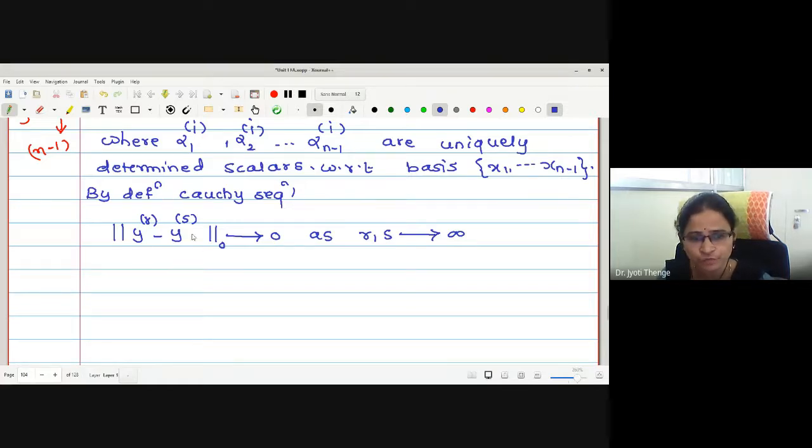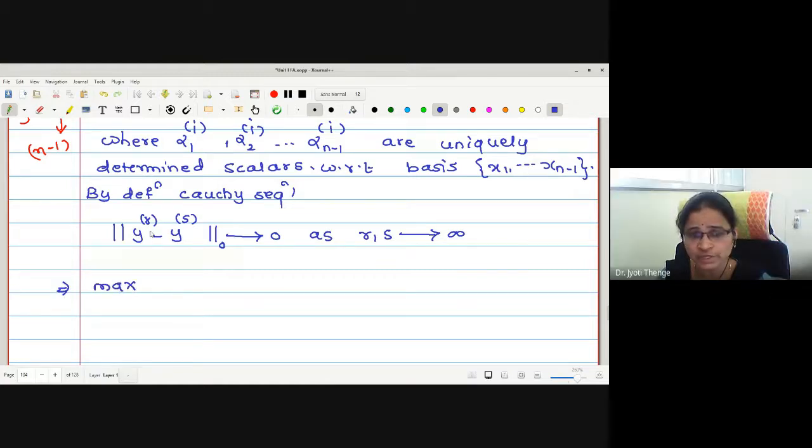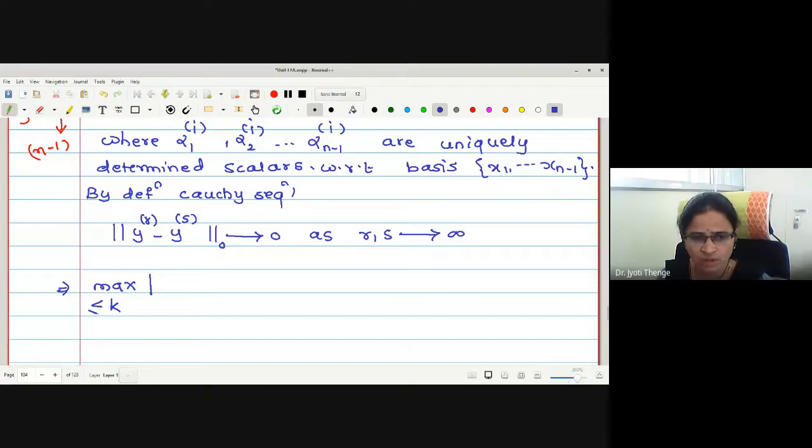But what is the definition of norm-zero? This is maximum. Now what is the ith coordinate of this subtraction? Maximum mod of, instead of ith, shall I write kth one? What is the range for your k? 1 to n minus 1.